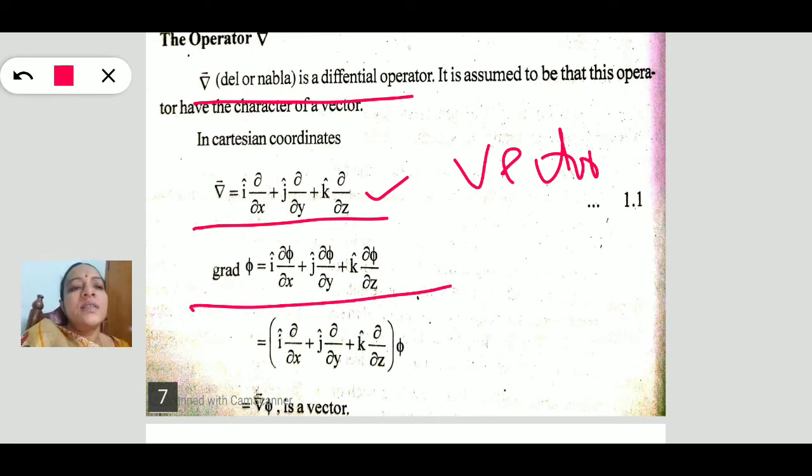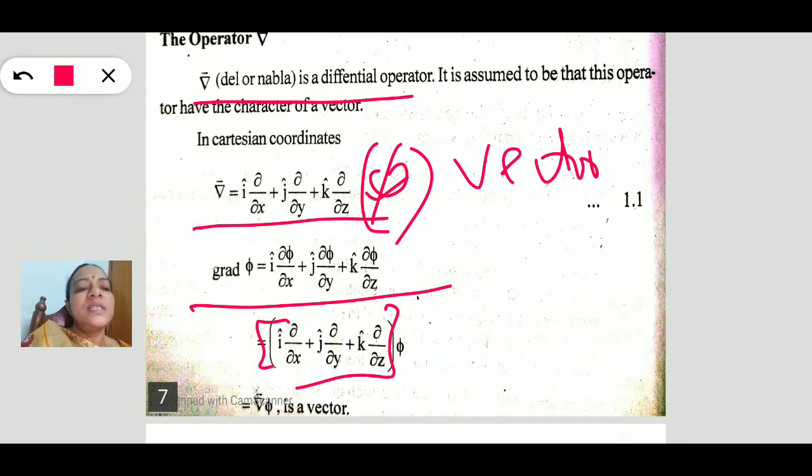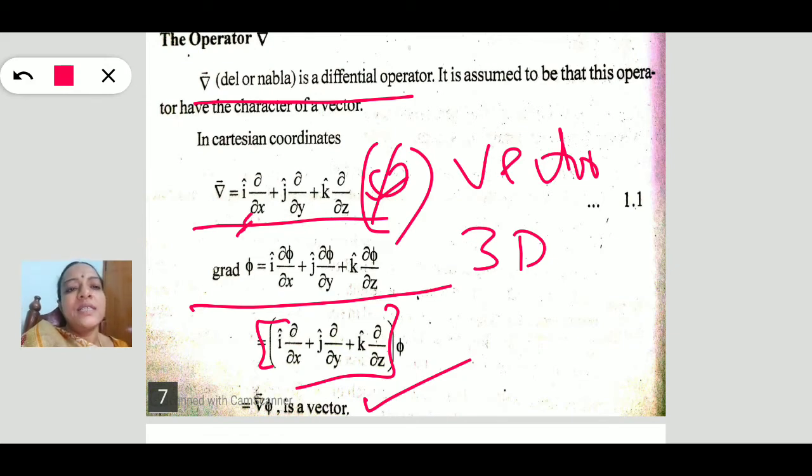If this del is operated on a function phi, we can write gradient phi, that is i dou phi by dou x plus j dou phi by dou y plus k dou phi by dou z, which can be written by placing phi after del, as del phi. That is a vector. So the operator del is a vector, with i, j, k along the x, y, z directions in three dimensions. It is a three-dimensional differential operator.